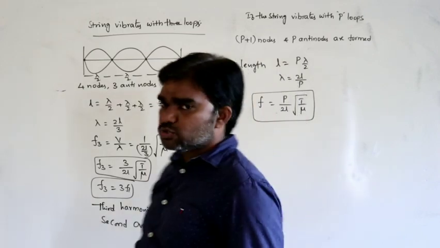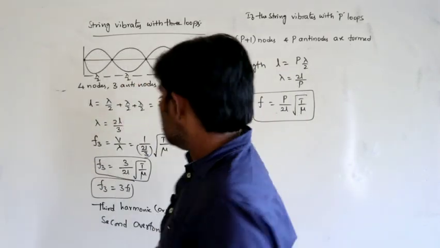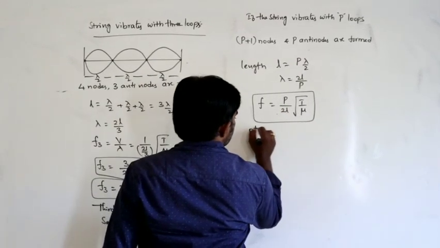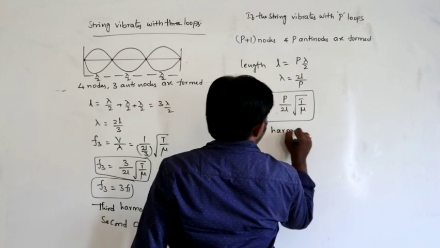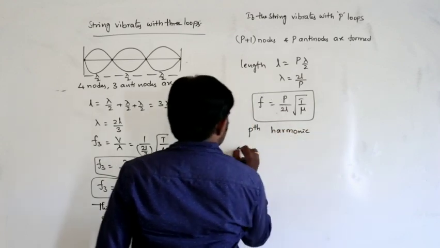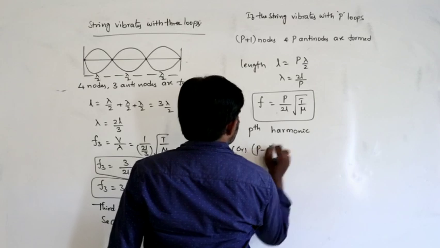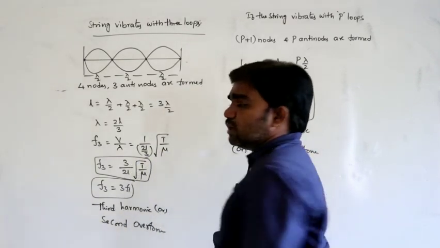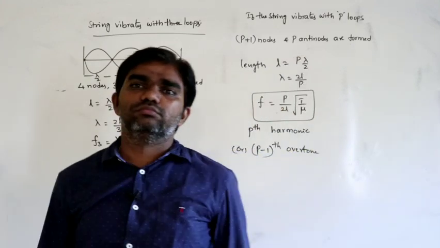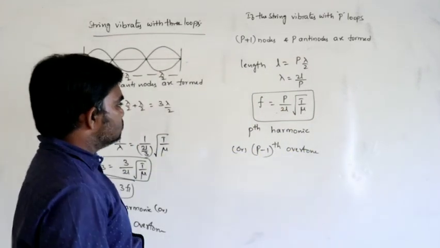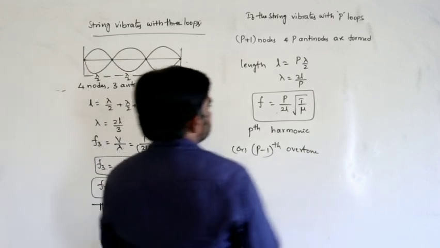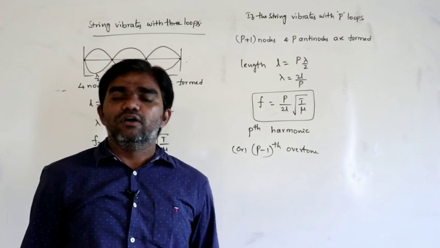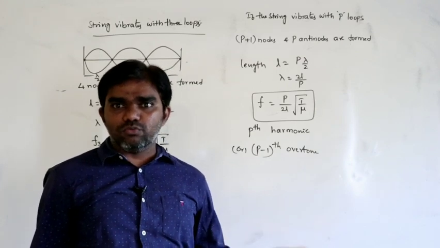This is also nothing but the pth harmonic or (P minus 1)th overtone. So this is the general expression for the frequencies, that is harmonics and overtones.